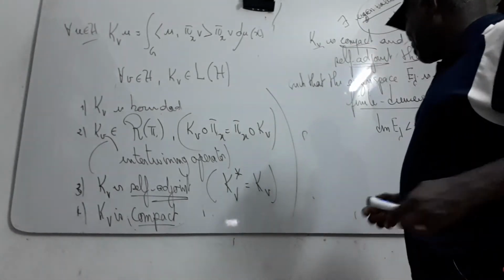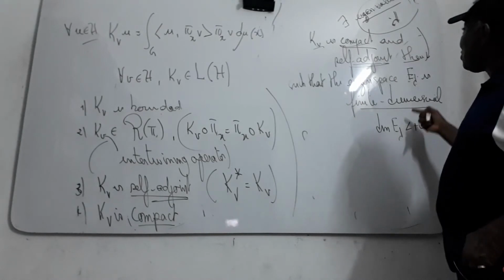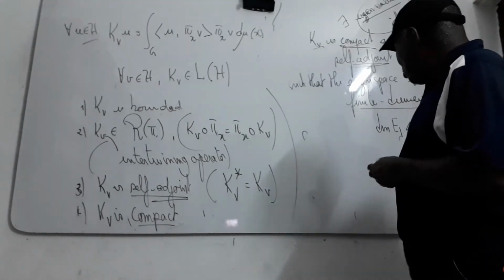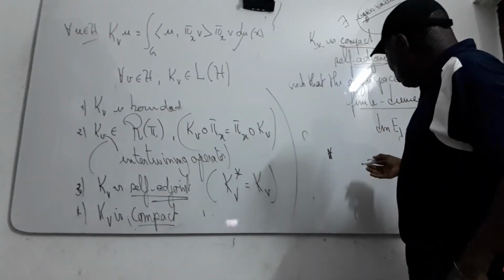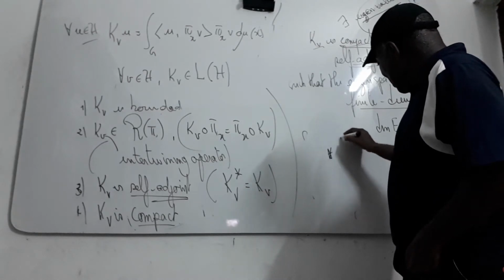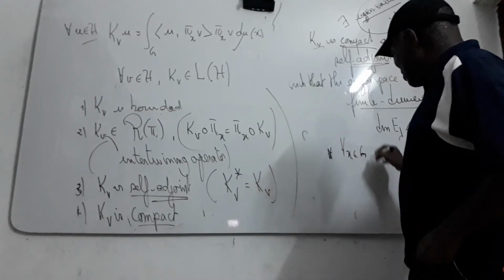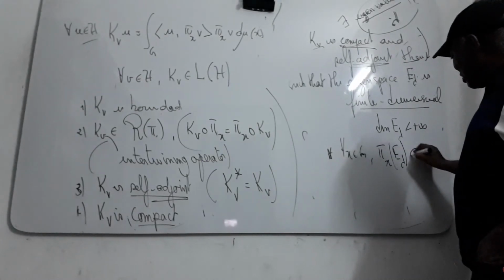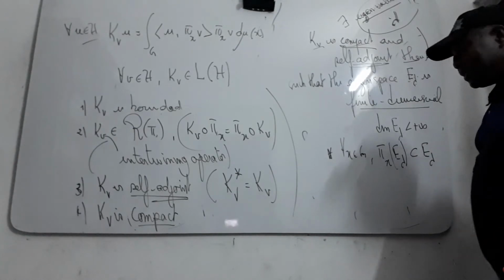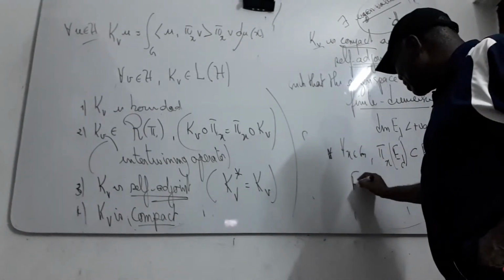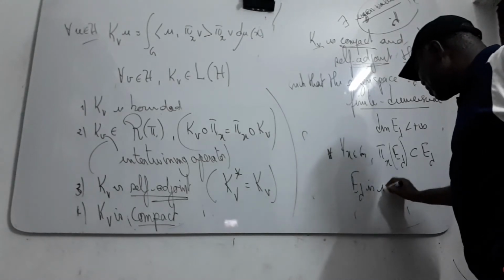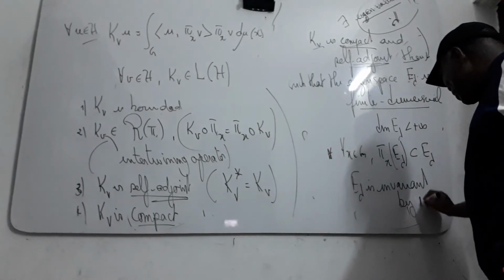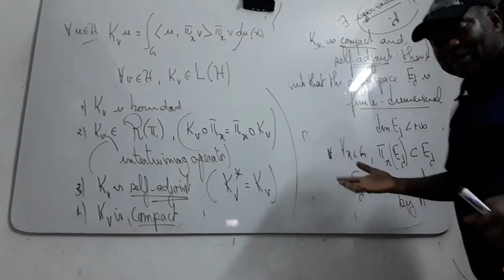Here E lambda is the eigenspace associated to the eigenvalue. First of all, it's very simple to prove that for all x in G, pi x of E lambda is contained in E lambda. That means that E lambda is invariant by pi.